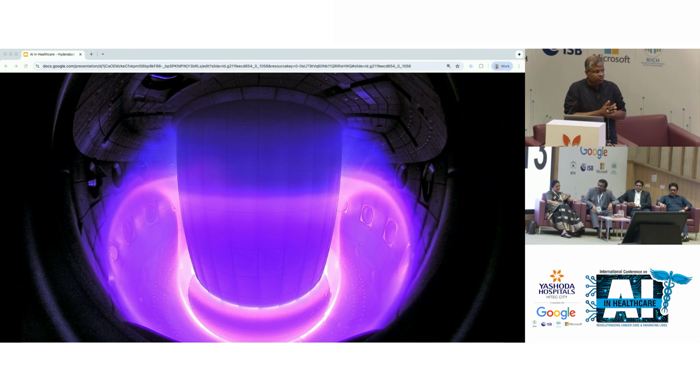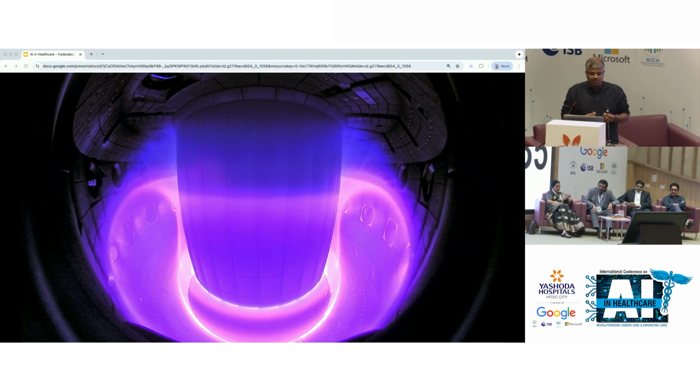The second area, and Chandu spoke briefly about this as well, I want to talk about. We've been looking pretty closely at nuclear fusion for all the applied reasons, but also it's a fascinating technical problem. This is not a solved problem by any means, nowhere as close to how far we've gotten with AlphaGo. But AI is helping make significant strides. And I bring up fusion because, like healthcare, the cost of experimentation here is very high. So getting things right does matter. And also, like healthcare, you're dealing with really complex physical systems. So the ability to run experiments at large scale to get all the data that you want is pretty limited.